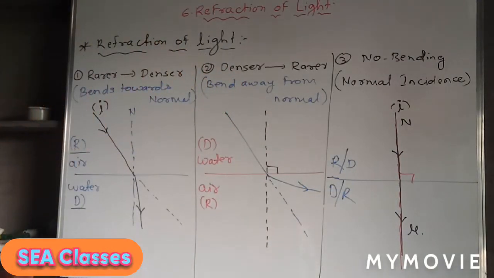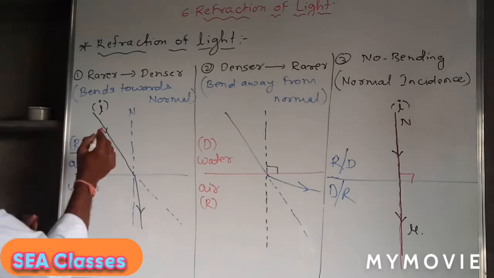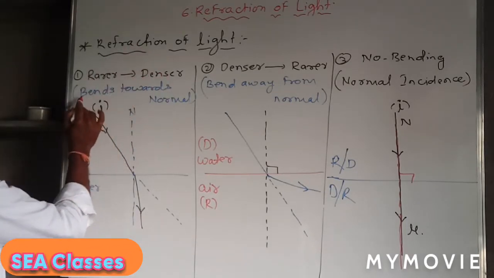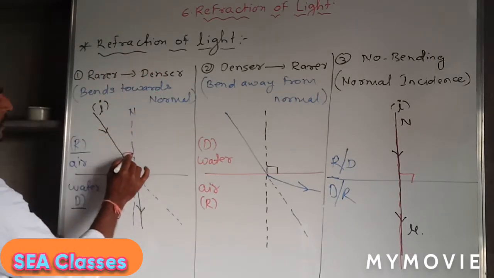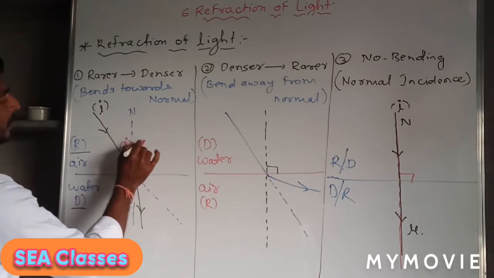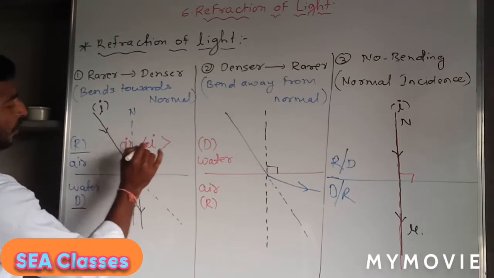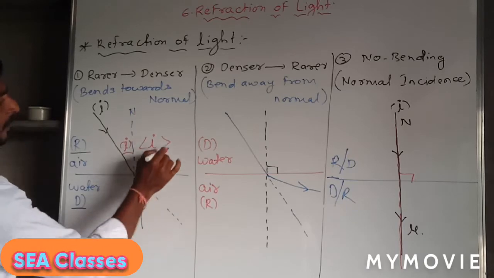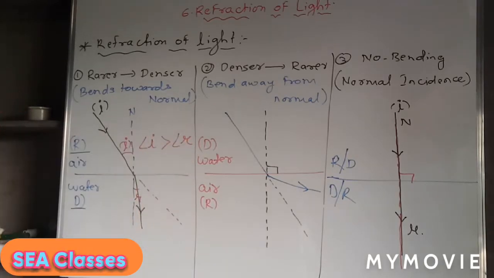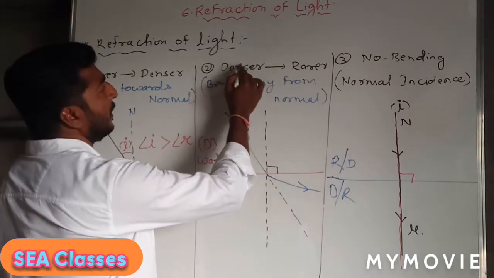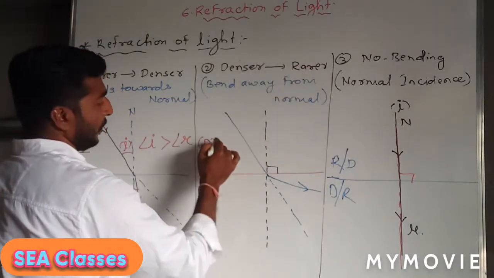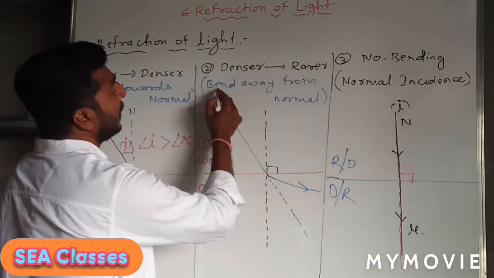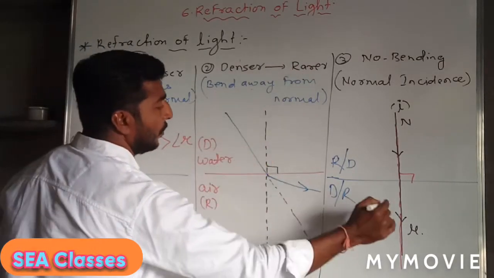Now in the first case, when the light ray travels from rarer to denser, it bends toward the normal. So you can see here the angle of incidence is more than the angle of refraction. In the second case, when the light ray travels from denser medium to the rarer medium, from water to air, the light ray will bend away from the normal, going away.